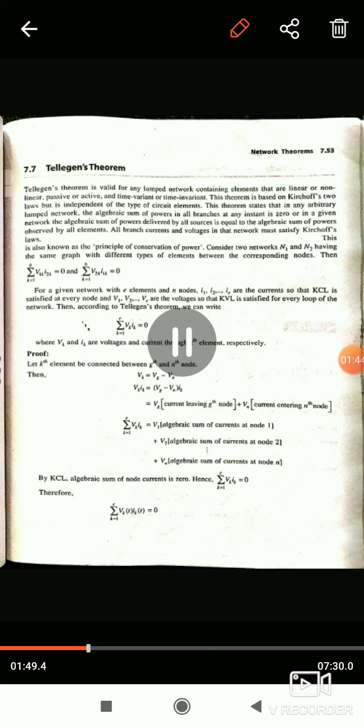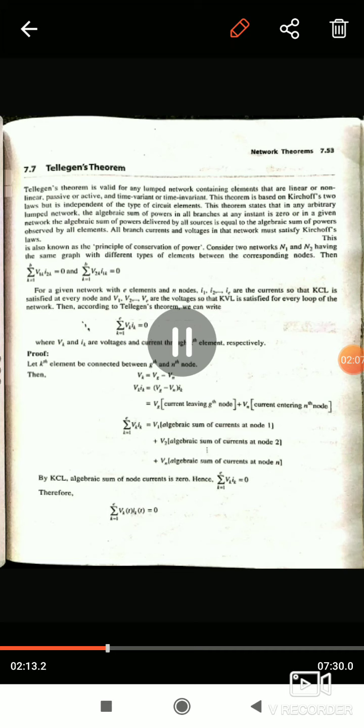Proof: let the kth element be connected between the jth and nth nodes. Vk is equal to Vj minus Vn. Vk Ik is equal to Vj minus Vn into Ik. Vj into the current leaving the jth node plus Vn into the current entering the nth node.